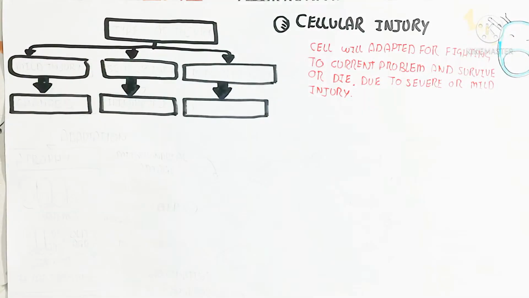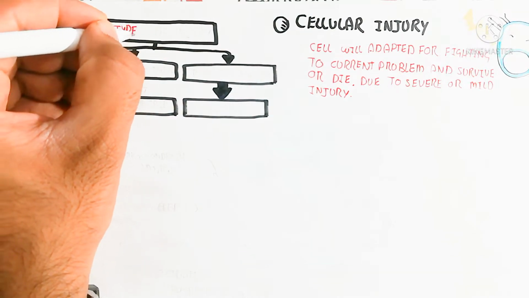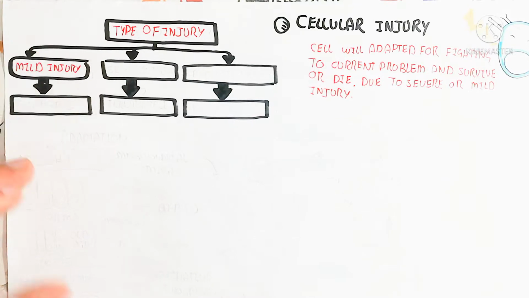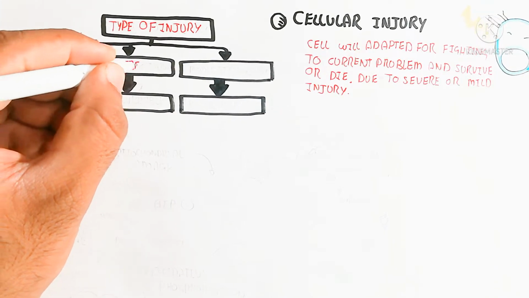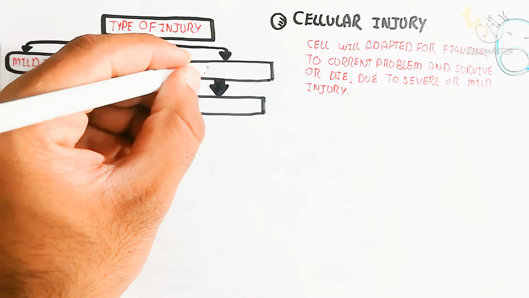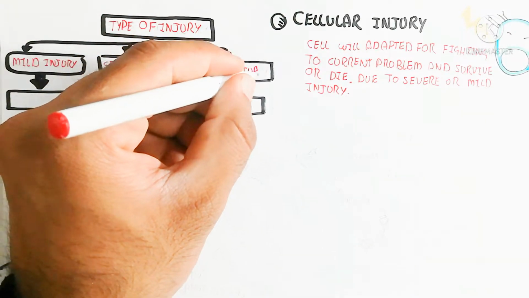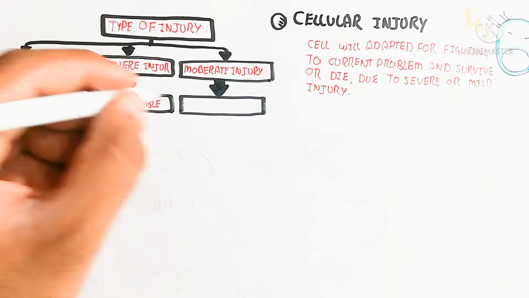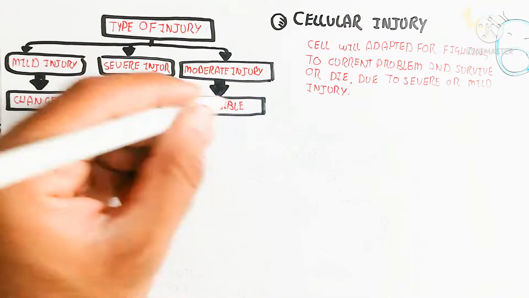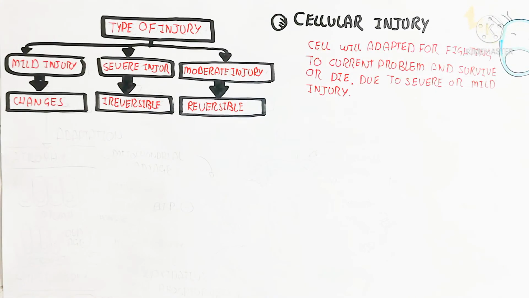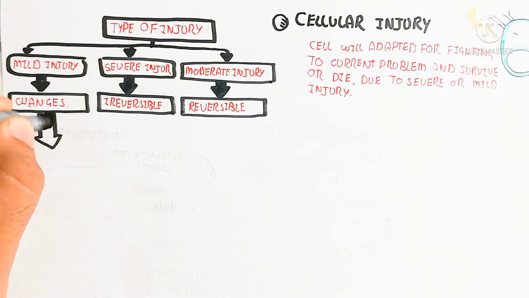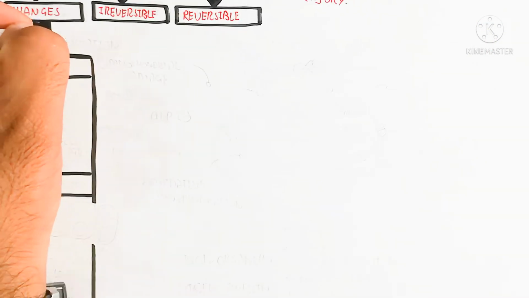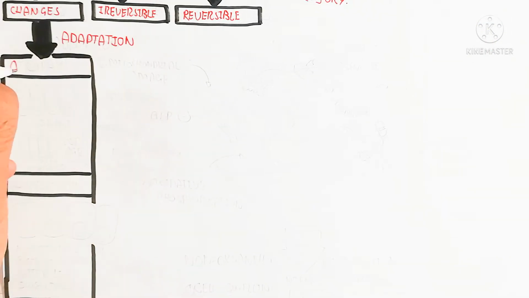The mild injury will change the cell, while severe injury is irreversible and unrepairable, while moderate injury can be reversible and the cell will become normal again, while severe injury will lead to irreversible damage, and the original shape of the cell cannot be restored.